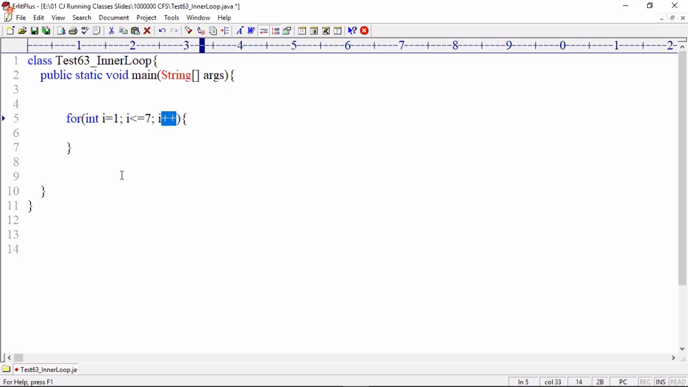Increasing 1 by 1: 1, 2, 3, 4, 5, 6, 7. 7 less than or equals to 7, yes. Then I plus plus makes 8, 8 less than or equals to 7, no, go out. I want to display a star. System dot out dot println, star.